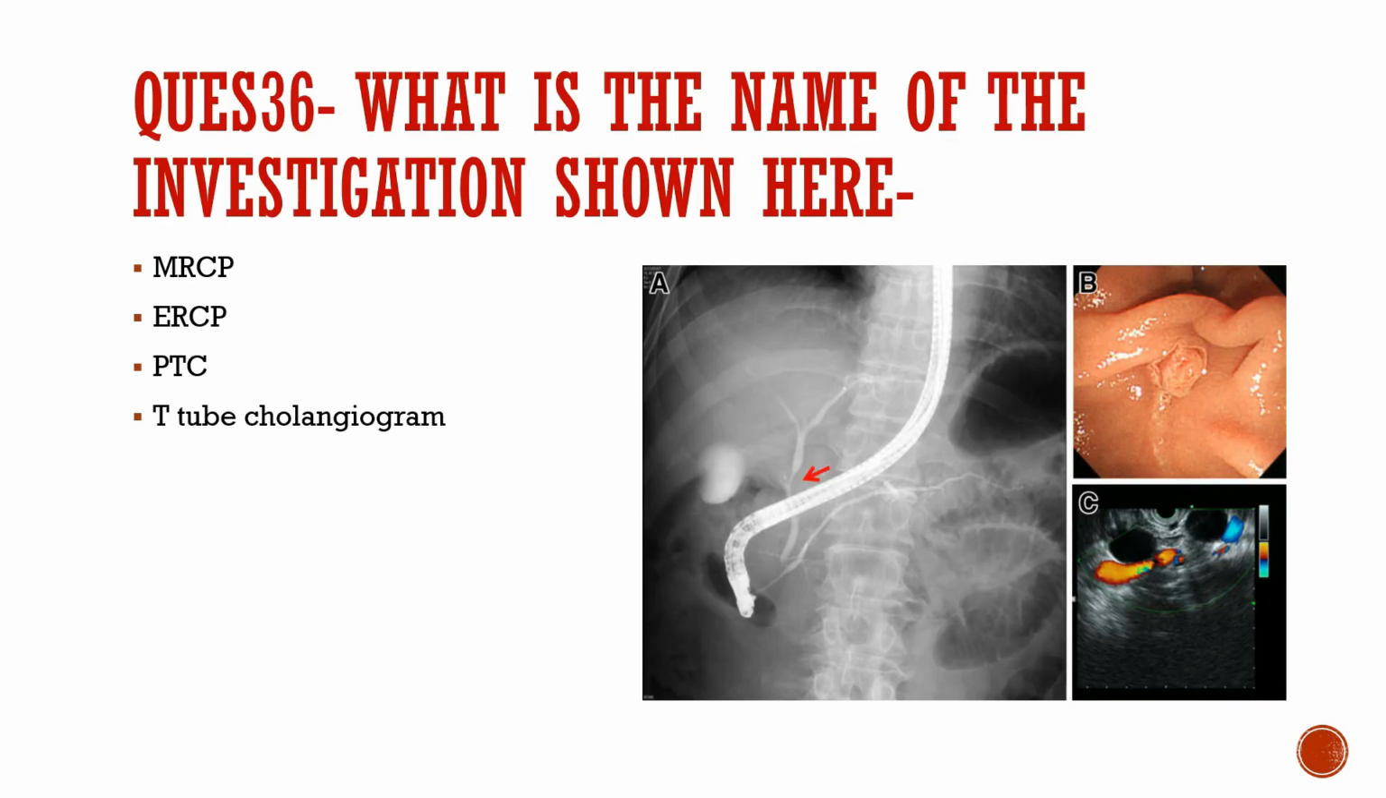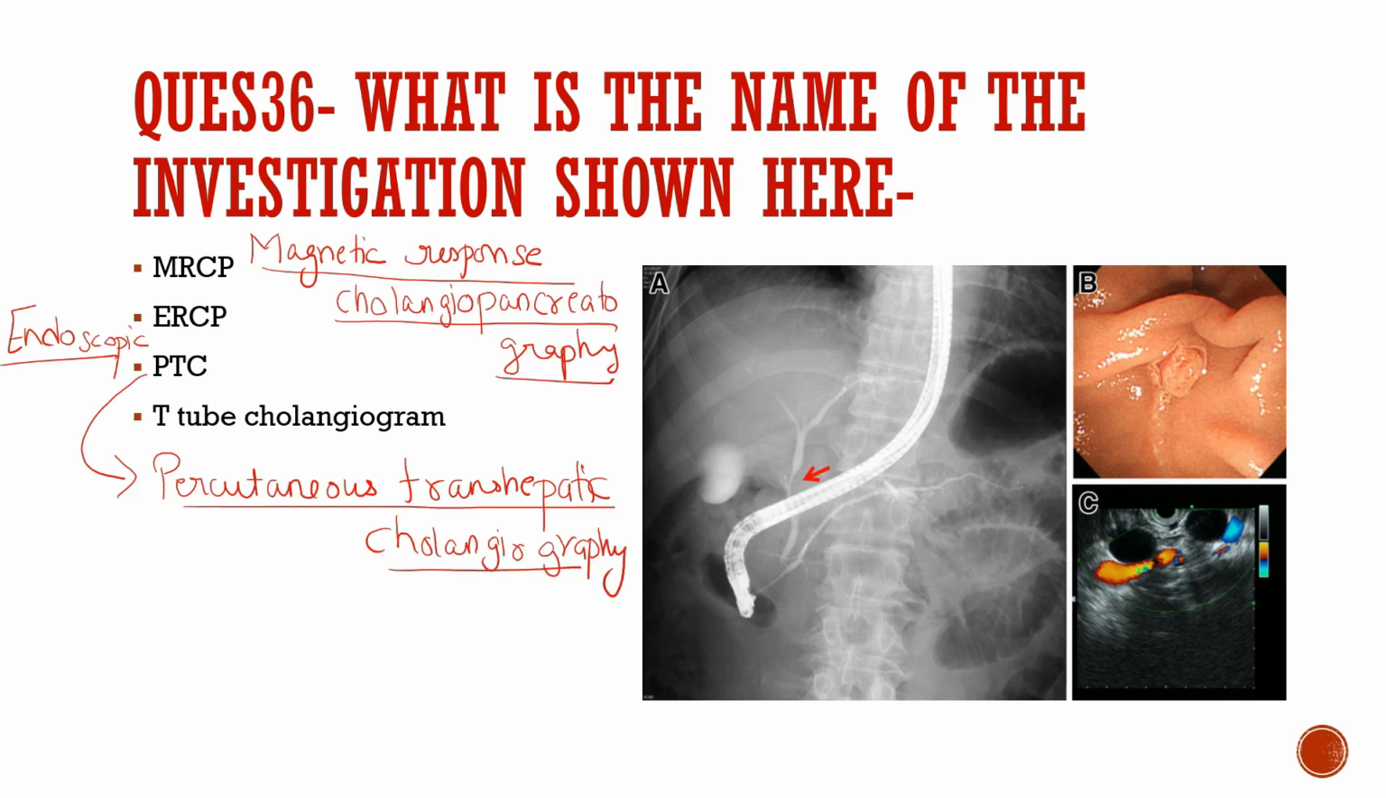What is the name of the investigation shown here in the picture? So you have to identify the investigation in this picture. First of all, the full forms: MRCP is magnetic resonance cholangiopancreatography, ERCP is endoscopic retrograde cholangiopancreatography, and PTC is percutaneous transhepatic cholangiography. So here the correct option is ERCP.